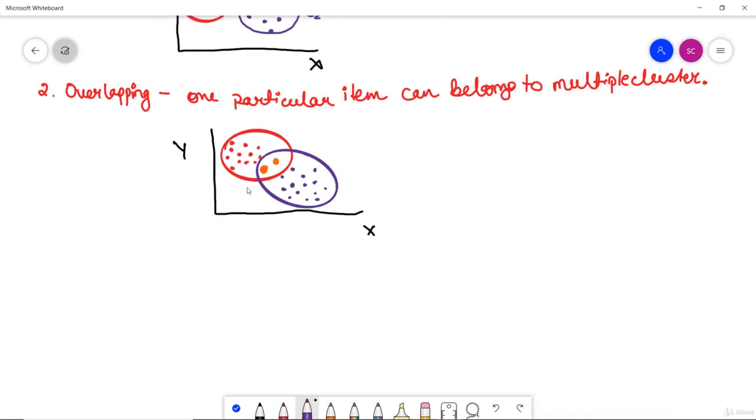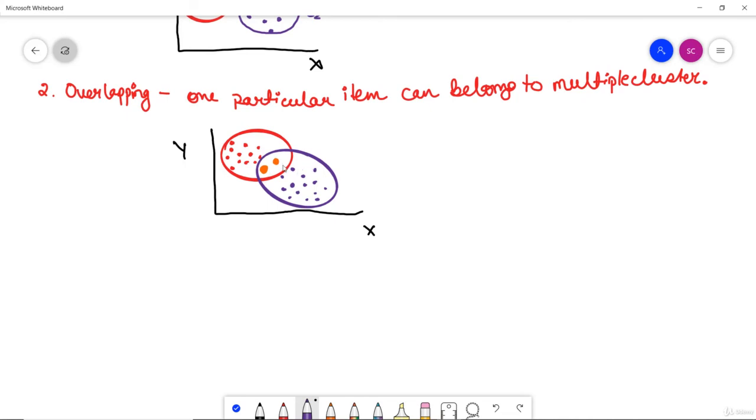Here you can see that these are the red items which belong to a particular class, and these are the violet items which belong to a particular class. Now here you can see there are two orange items also. They belong to both the classes. That means they have certain properties of both classes, so it falls into overlapping, and this is the concept of overlapping clustering. So this actually overlaps both the clusters.